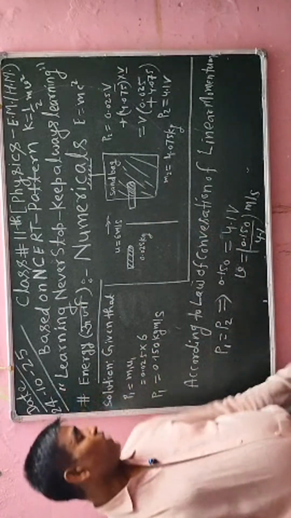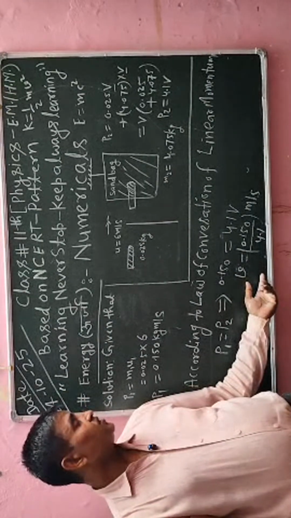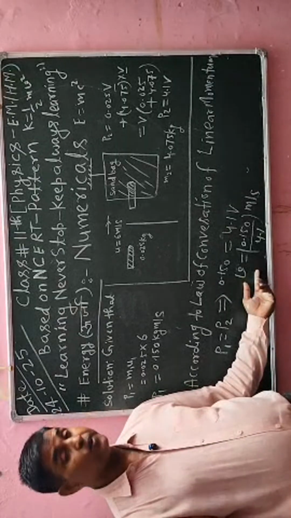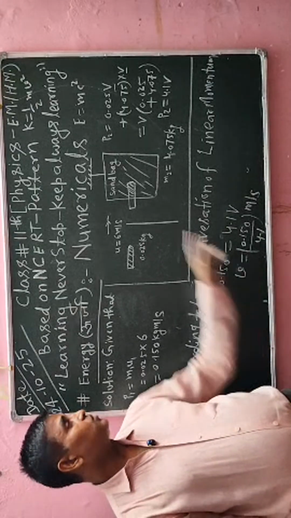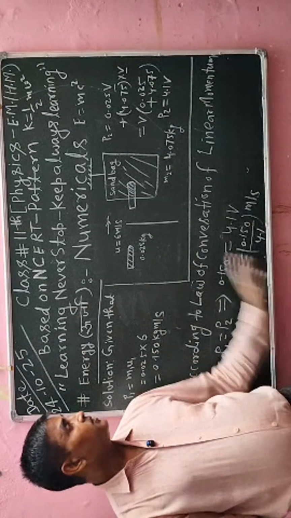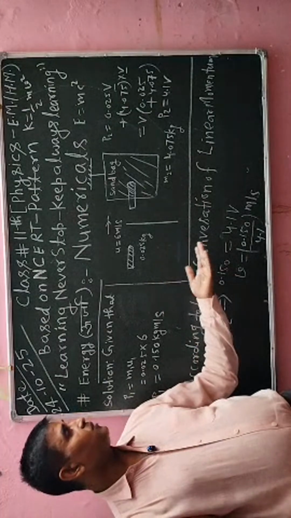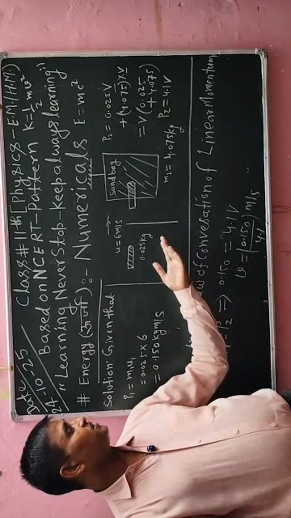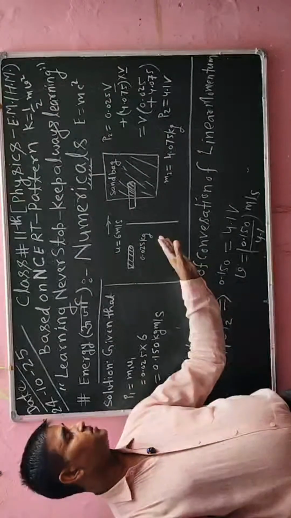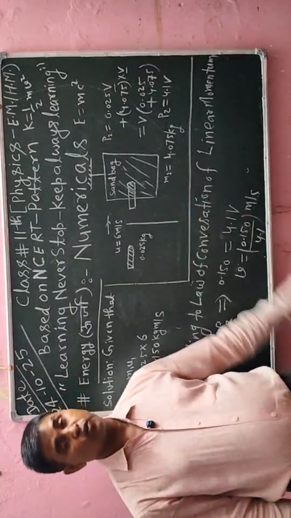Okay, students, so I hope that according to the law of conservation of linear momentum, you can calculate the common velocity. With that common velocity, both objects will move forward. I got this information according to the law of conservation, because I calculated the momentum before the collision and the momentum after the collision.